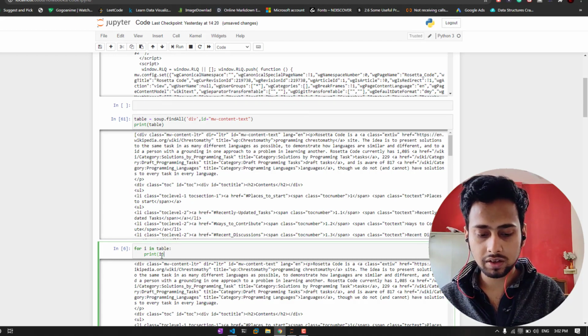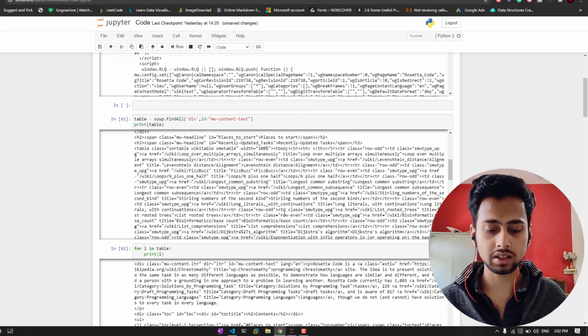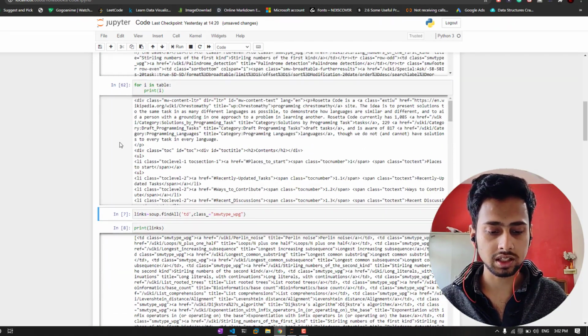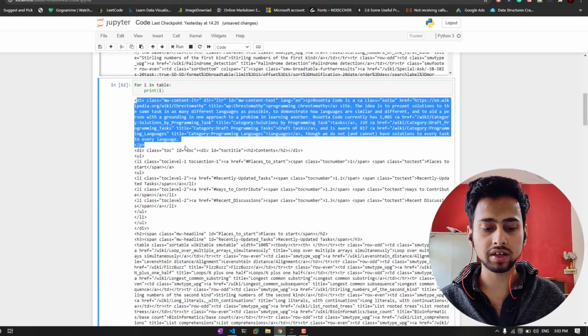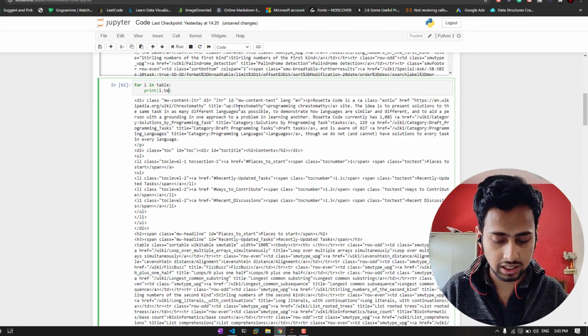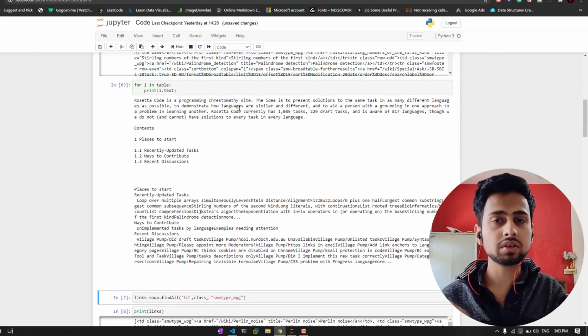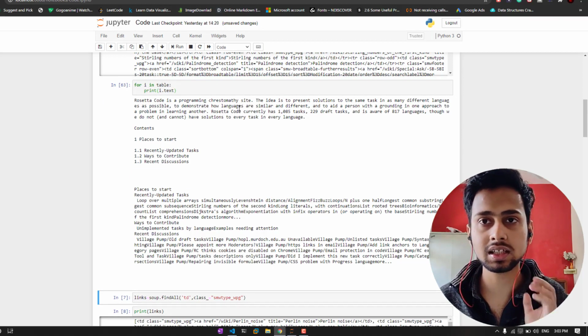And if I press i dot, so first of all, let's just go with i. Here you can see that if I am going with just i, you are going to see all the different tags with HTML. But if I just do i.text, you can simply see the text that is present in this website and nothing gibberish.